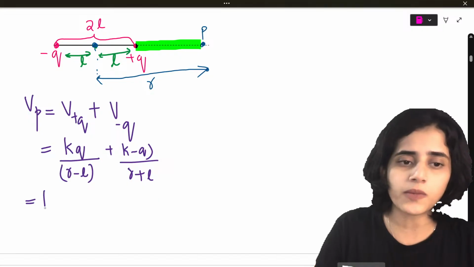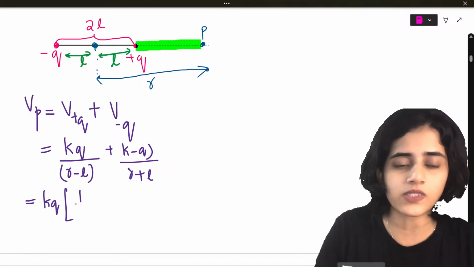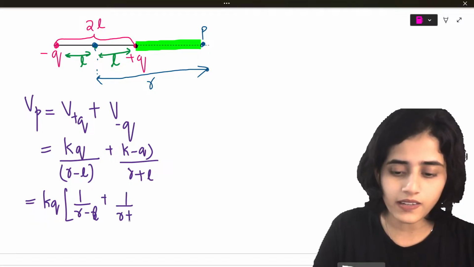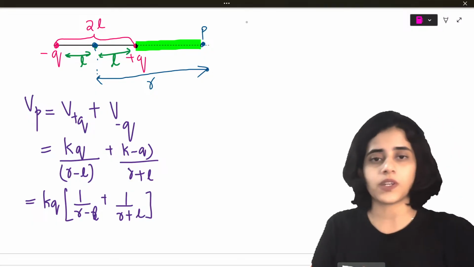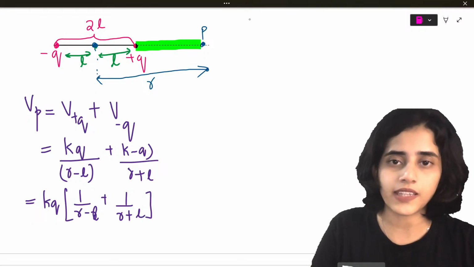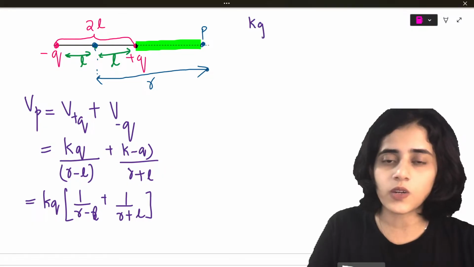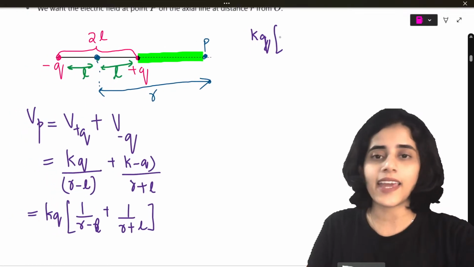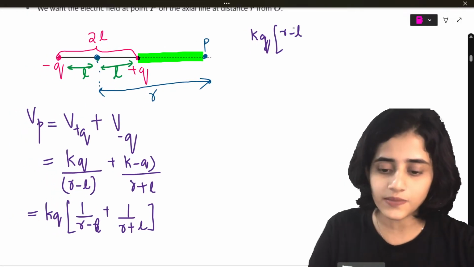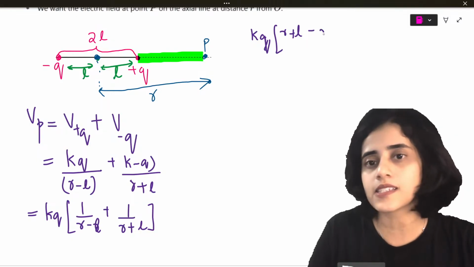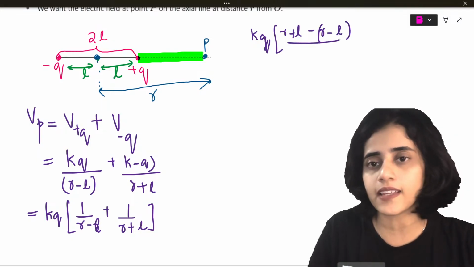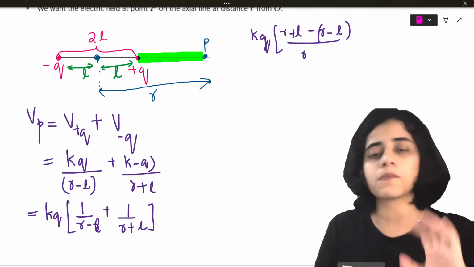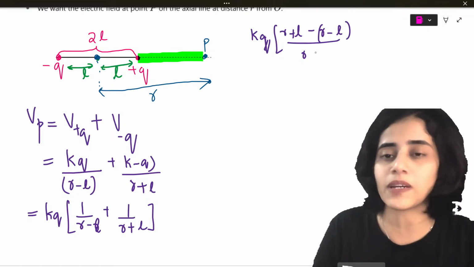Now let's do some math. KQ is common, I'll take it outside. What remains? 1 by R minus L plus 1 by R plus L. Now what will that be? KQ outside, I take the LCM. So R plus L minus R minus L in brackets, the whole divided by R minus L into R plus L. A minus B into A plus B is A square minus B square.